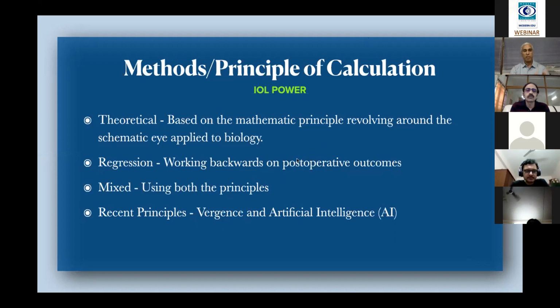If you calculate based on the mathematical principles around the schematic eye, then those formulas are called the theoretical formulas. That means if you know the corneal power and the axial length, then you derive the nodal point or the internal lens power, based on the total, if you imagine the total power as 60. That is called the mathematical theoretical formula.